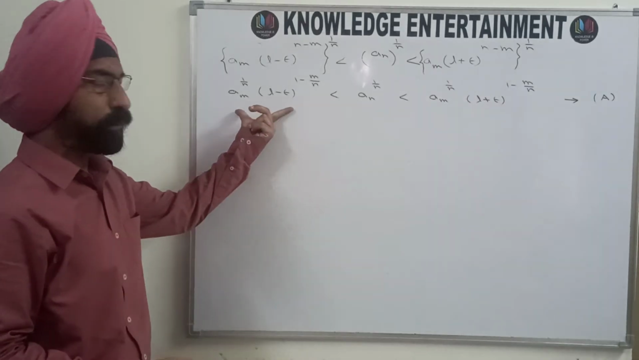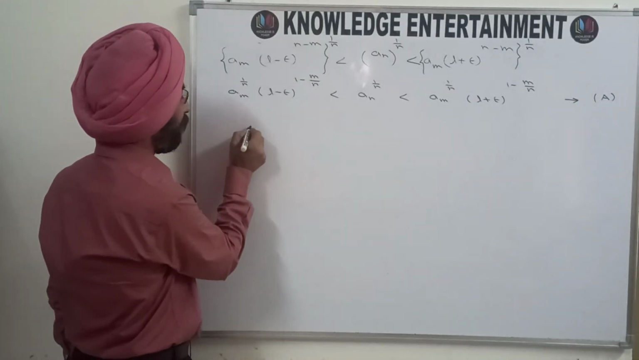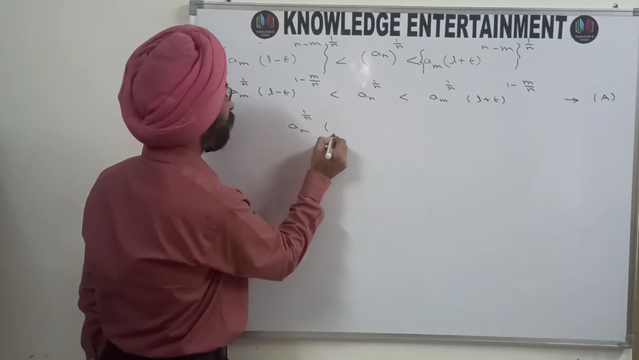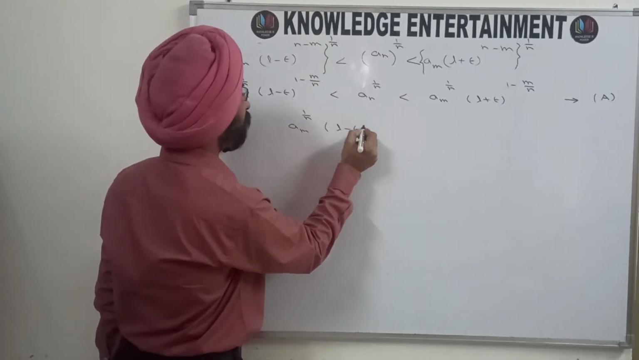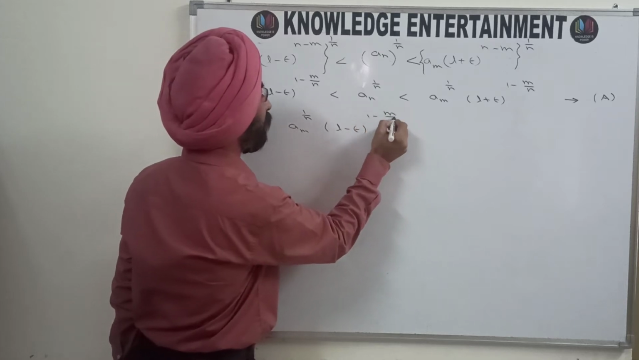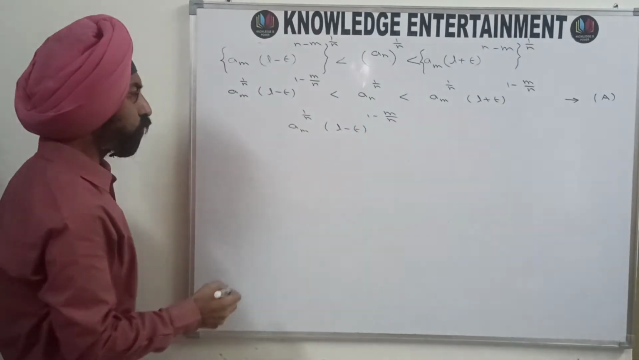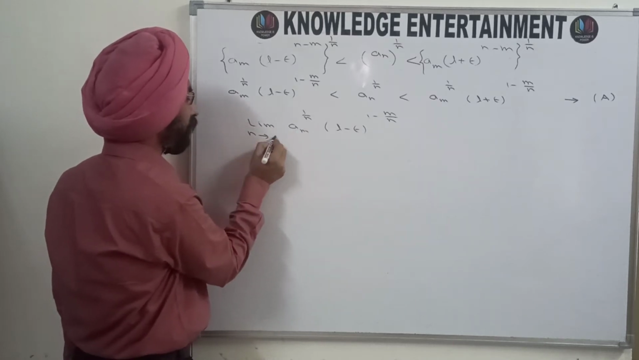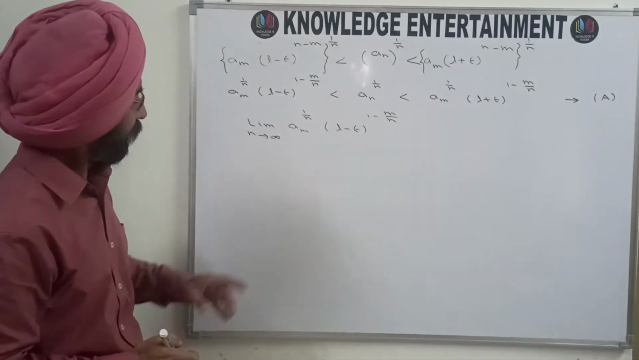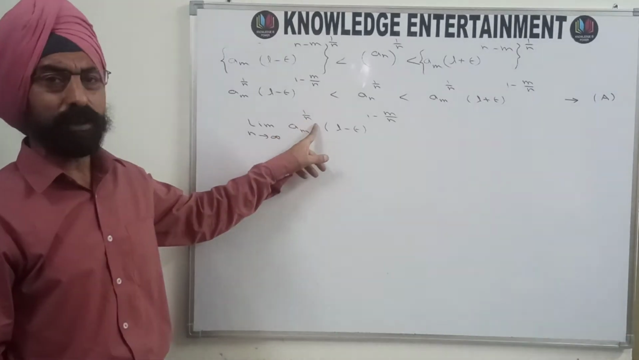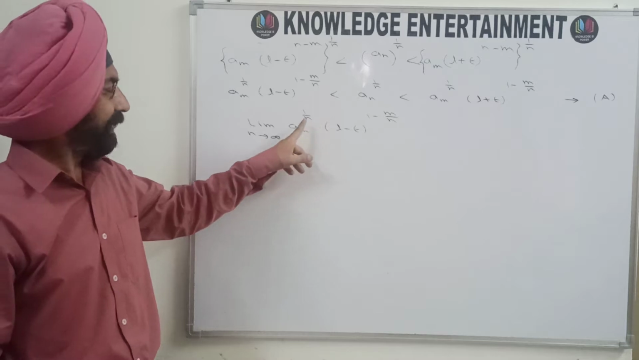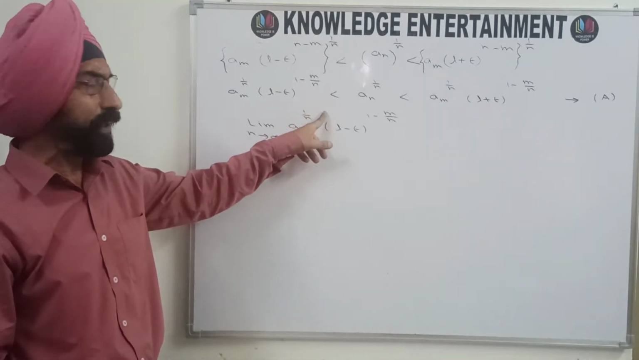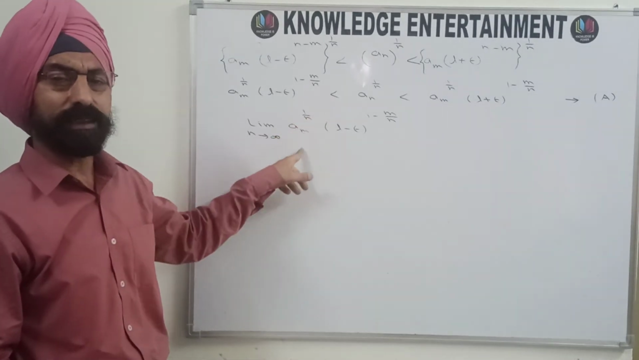Now look at the first part, this one: a_m raised to the power 1 upon n, times (L minus epsilon) raised to the power 1 minus m upon n. So what will be its value if you take the limit as n approaches infinity? As n approaches infinity, this 1 upon n approaches 0. Something positive raised to the power something that is approaching 0 is equal to 1. So this term is 1.